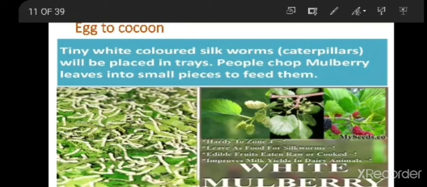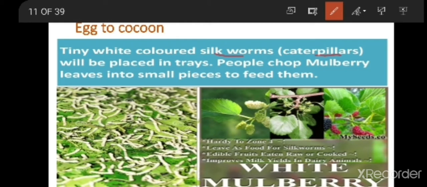So I'll repeat what we have discussed in the last video. That is, adult moth is going to lay the eggs. Eggs are going to hatch. Then from the eggs we are going to get tiny white colored silkworms or larvae, or you can even call it caterpillars, which will be placed in the trays.